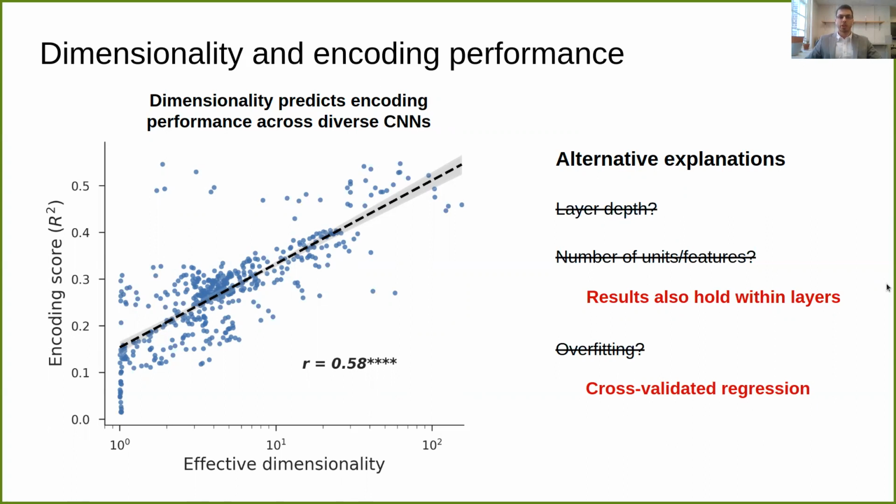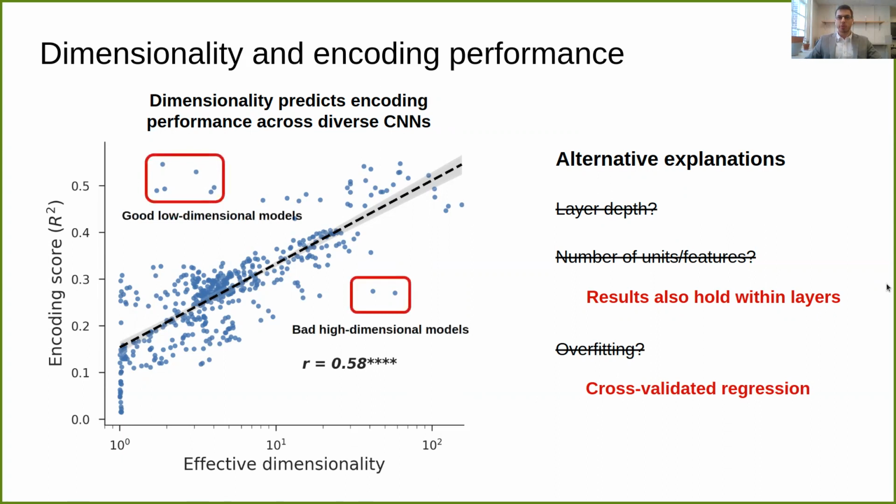One more thing that I want to discuss about these results is the presence of outliers and what they might mean. Specifically, we see some low-dimensional models that perform well and some high-dimensional models that perform relatively poorly. Also, just in general, even though there's a tight correlation between dimensionality and encoding performance, there's still a lot of unexplained variance. Now, in any study, there's generally outliers and variance, but the reason I want to highlight them here is that this is actually something that we expected to see in our results. Dimensionality cannot be the only thing that explains encoding performance.